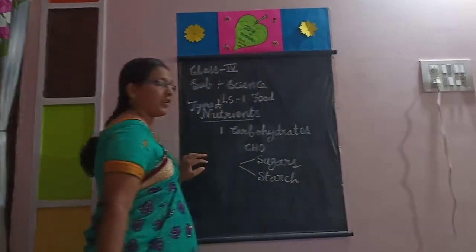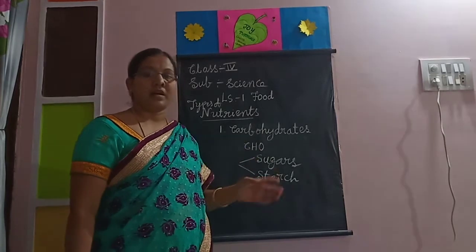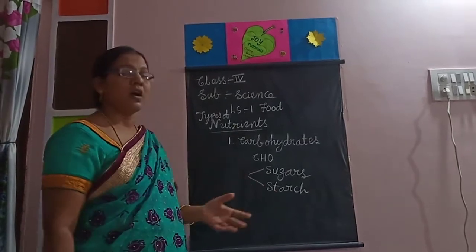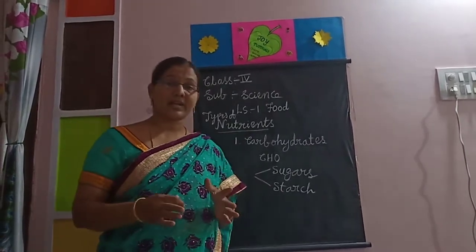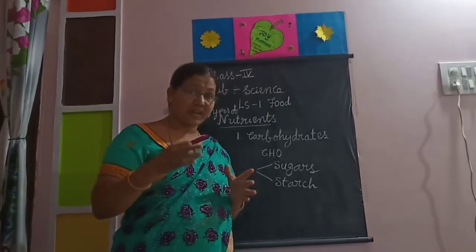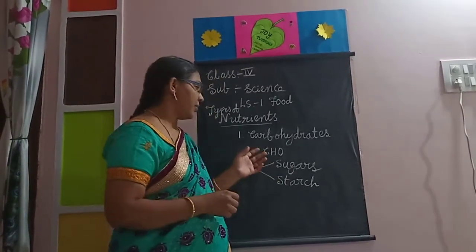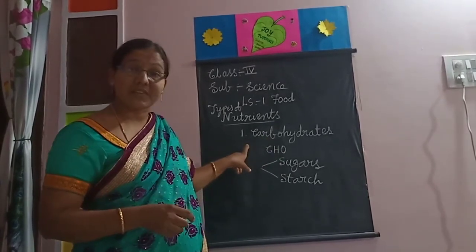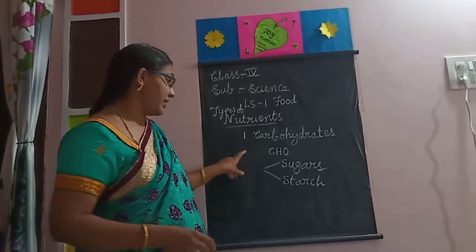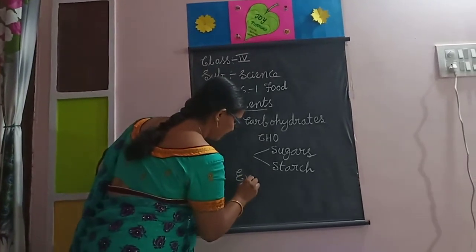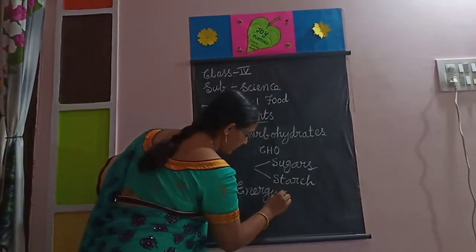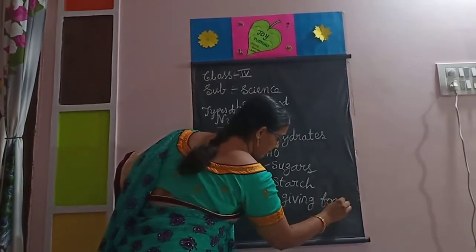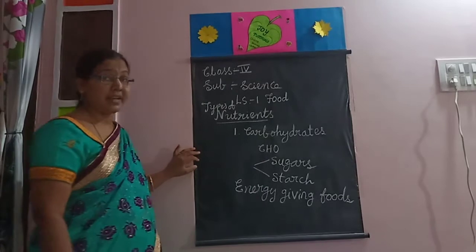Some food items like rice, wheat, maize, bread, noodles, chapati, sugary foods, and potatoes contain a large amount of carbohydrates. A lot of carbohydrates are required for growing children. These carbohydrates are energy giving foods.